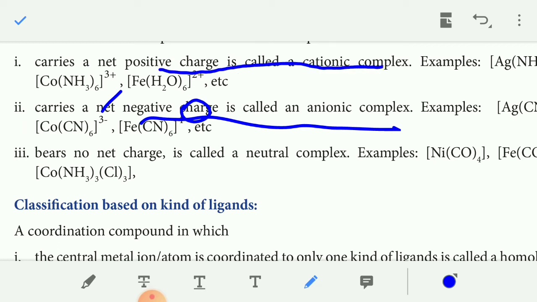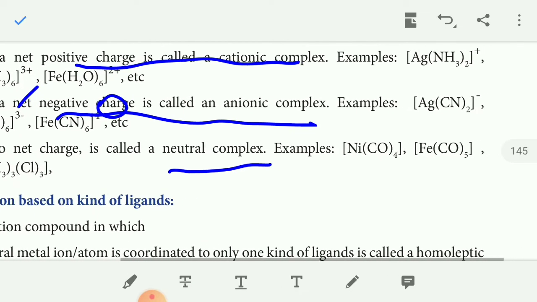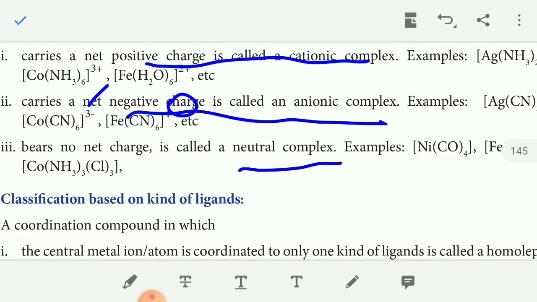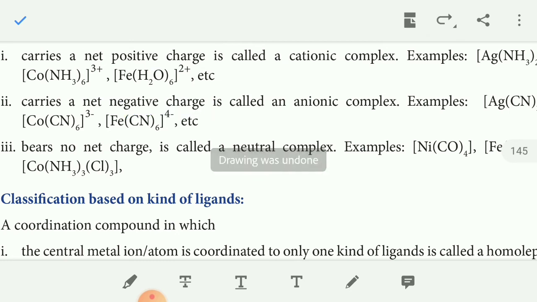Because there is no net charge, no plus and minus, it is called a neutral complex. Example, [Ni(CO)4], [Fe(CO)5], [Co(NH3)3]. These are neutral complexes, they have no charge. Positive means cationic complex, negative charge means anionic complex, and no charge is called a neutral complex.